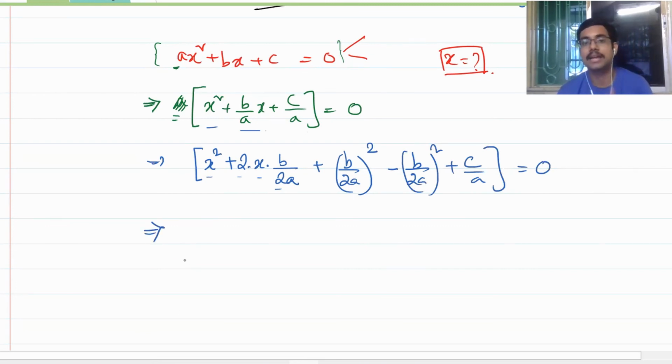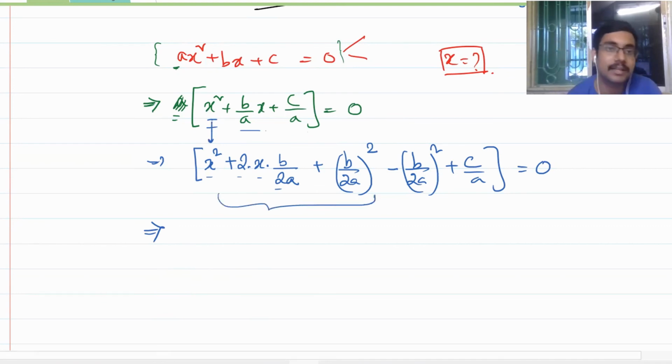See, my idea is to separate the constants from the x. Only then I can find the x, right? So I have x square here, and I am trying to make it a perfect square. This method in NCERT, they give as forming a perfect square. So you have x square plus 2 into x into b by 2a.